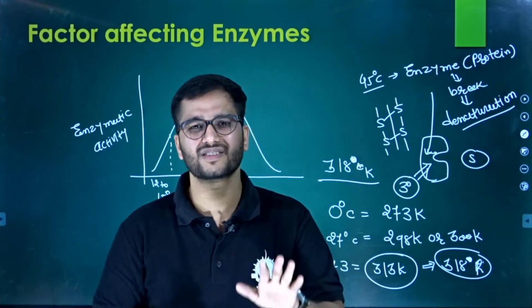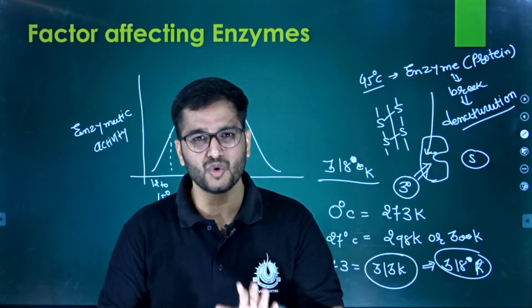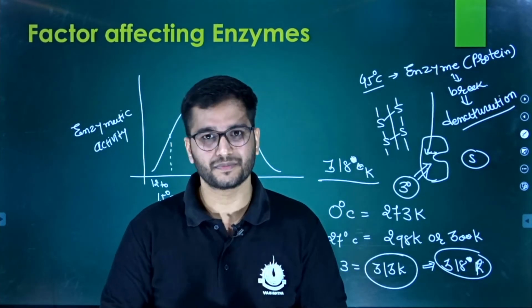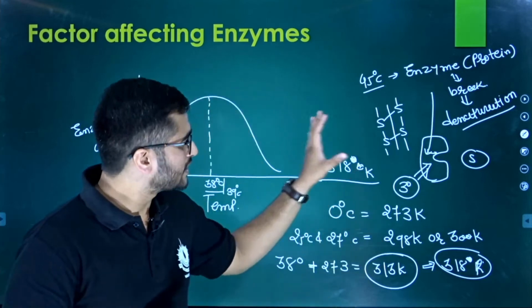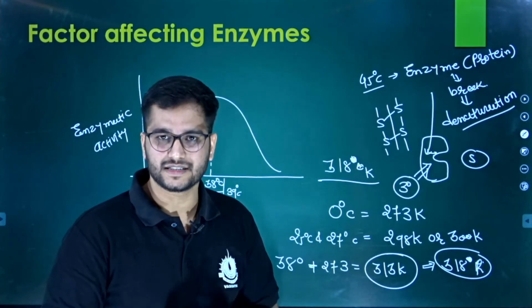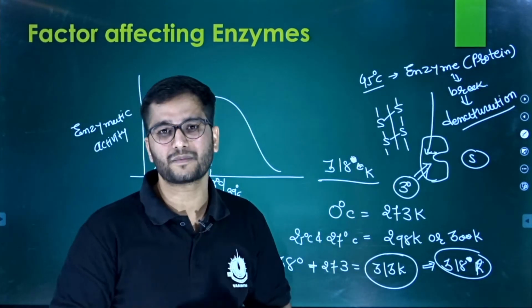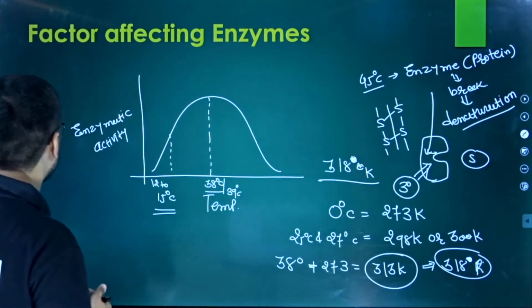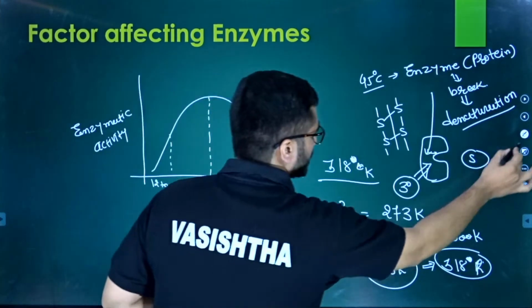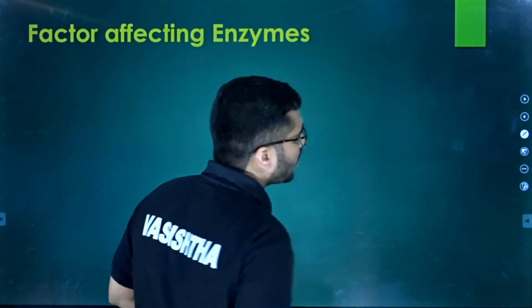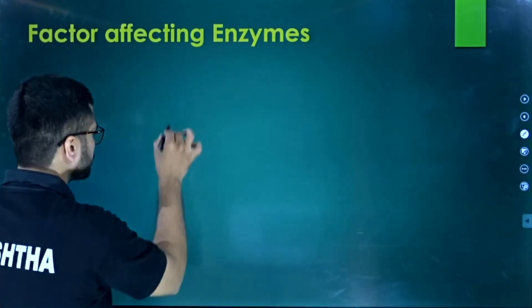So this is the whole concept by which we have to learn. Is it clear? This is the idea of enzymes on the basis of temperature. But what about the next topic, the pH? How does it behave under the influence of pH?